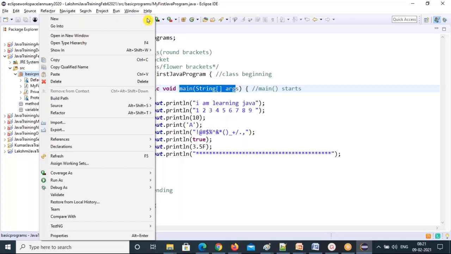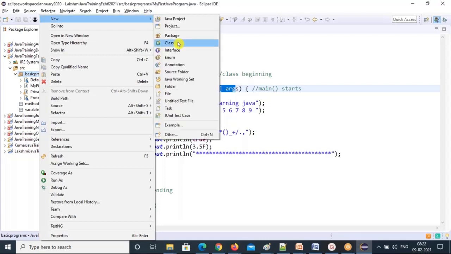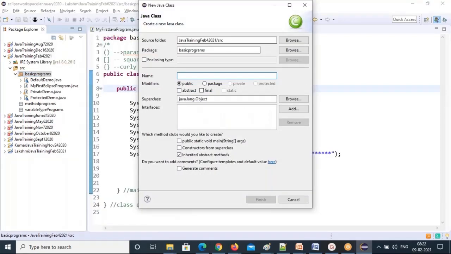Create a new class. In the same package, I'm creating another class. My class name, I'm giving a relevant name, try to do that, guys. What we are practicing now is static, so you give static practice or static demo, something like that, as your class name. My class name starts with a capital letter: static, S capital, static demo, D capital.